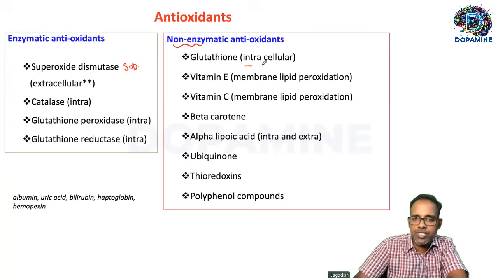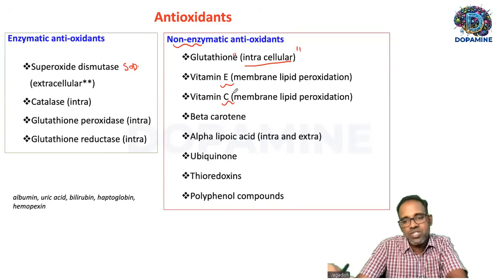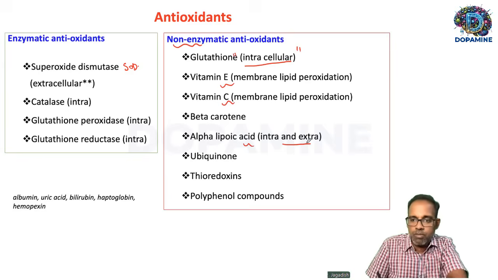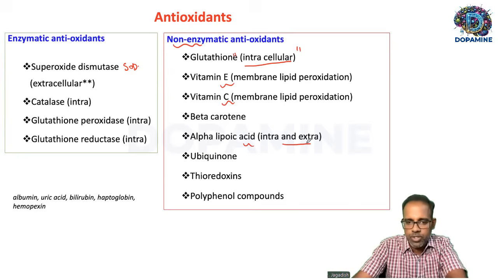Glutathione is the most essential intracellular antioxidant. Vitamin E is also an antioxidant. Vitamin C is also an antioxidant, but they mainly act by preventing lipid peroxidation of biological membranes. They are not strictly intracellular. Then alpha lipoic acid has both intracellular and extracellular antioxidant properties.